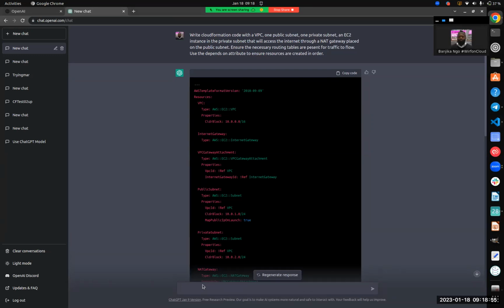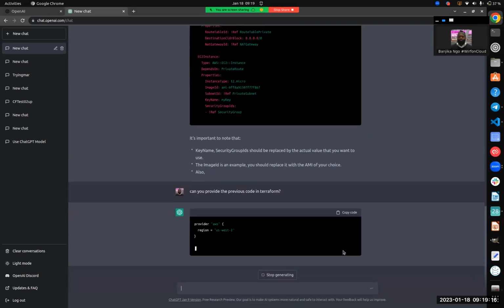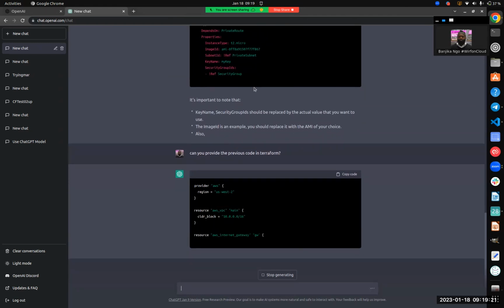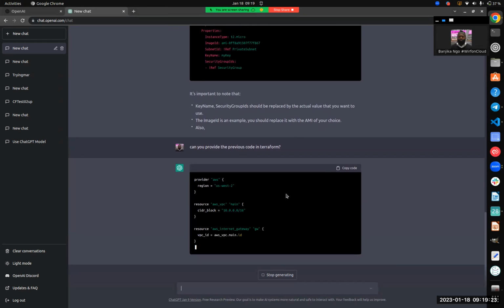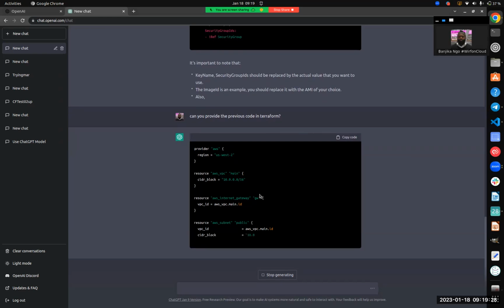Say I ask, can you provide the previous code in Terraform? Let's see. And interestingly, it goes ahead and defines the same code that we have had. It's trying to provide us code that is in Terraform.